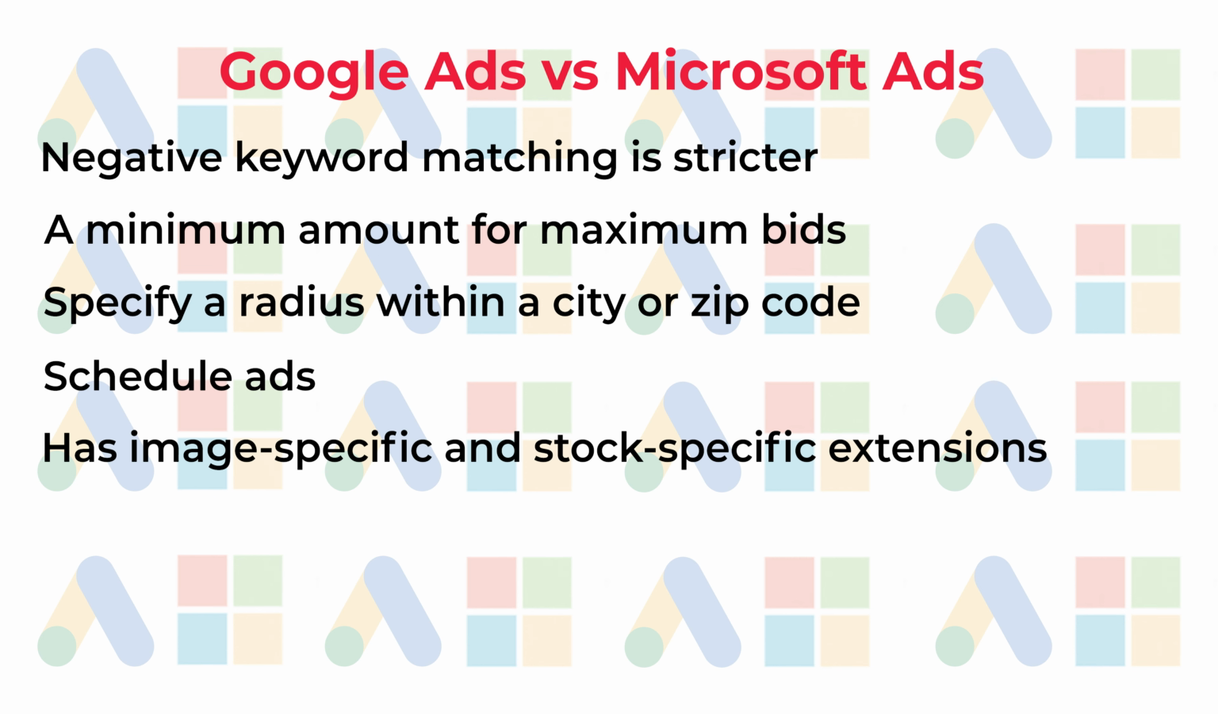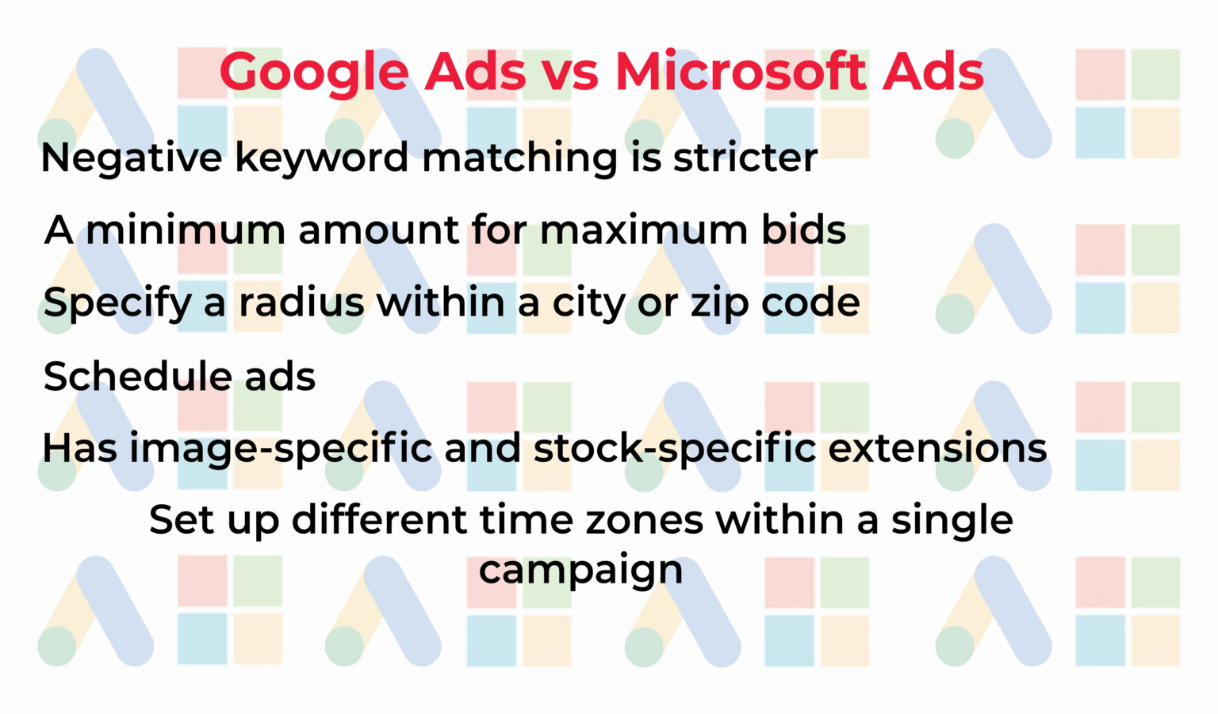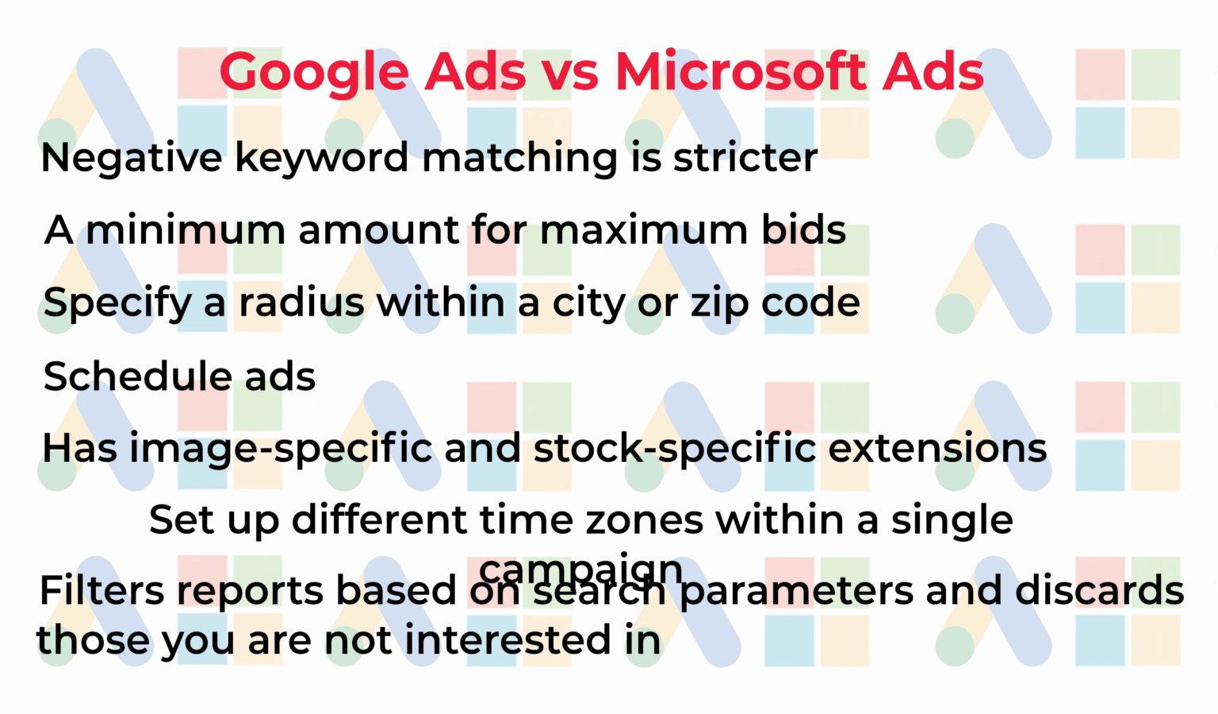Bing has image-specific and stock-specific extensions. You can set up different time zones within a single campaign. And it filters reports based on search parameters and discards those that you are not interested in.